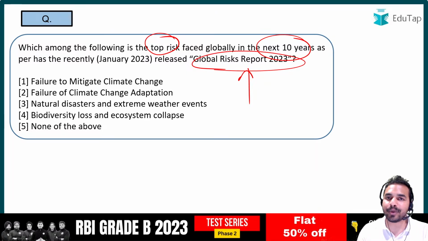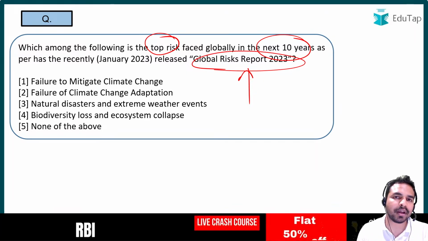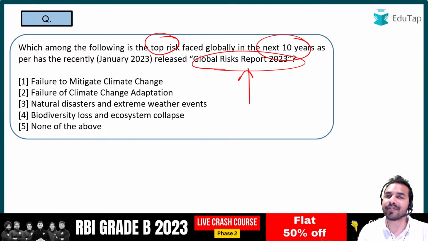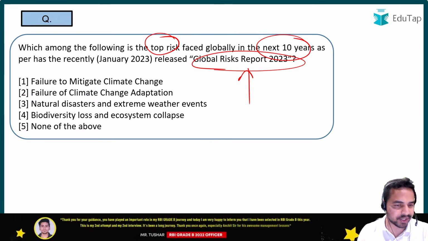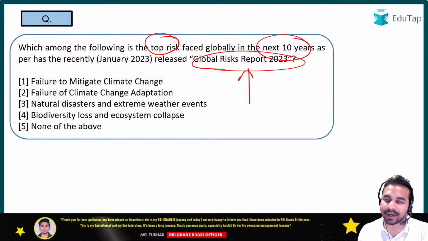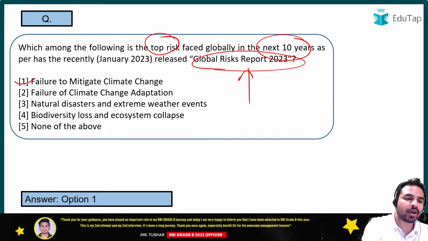So guys, let me tell you that today in this session I will be covering the reports which are basically from the timeline of December to July 2023. ठीक है, तो सारी के सारी इंपॉर्टेंट रिपोर्ट्स को हम कवर करने वाले हैं आज के सेशन के अंदर. So what is the right answer to this question? It is failure to mitigate climate change.